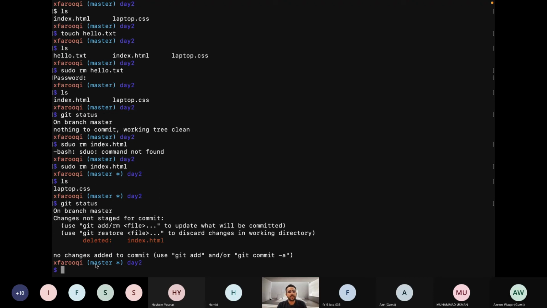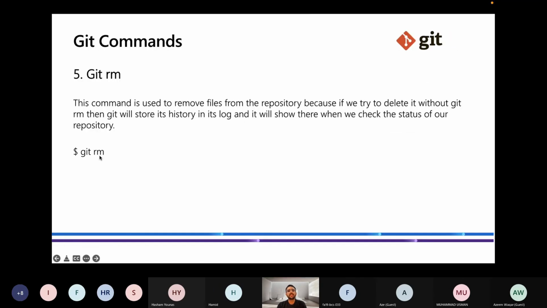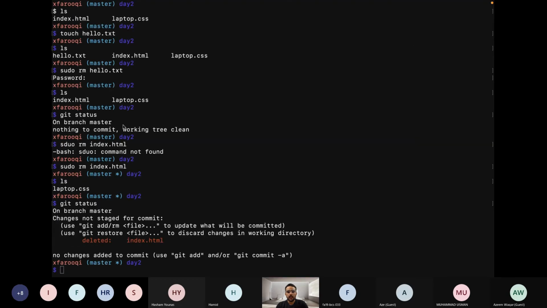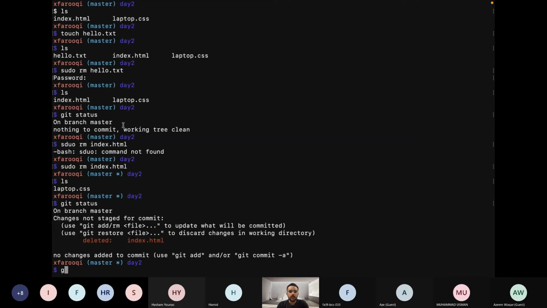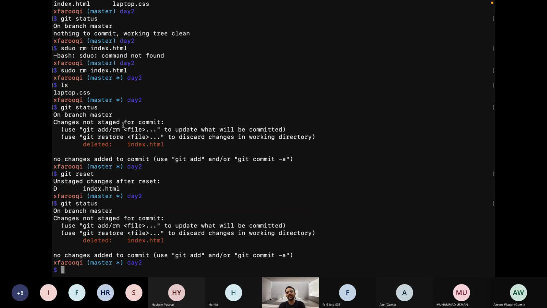How can we reset this thing? Oh sorry. So next is the git reset command. Git reset. Let me run the status command. It's still saying you deleted this file. So the reset command has three flags. If we just write a simple reset, it will not recover the deleted file. To recover the deleted file, we will write git reset --hard.